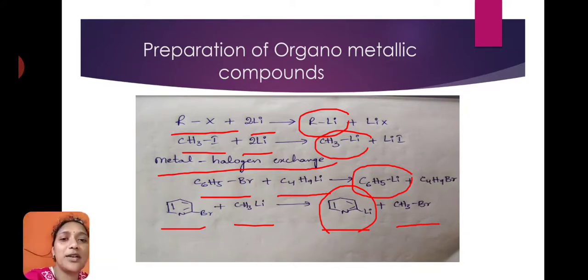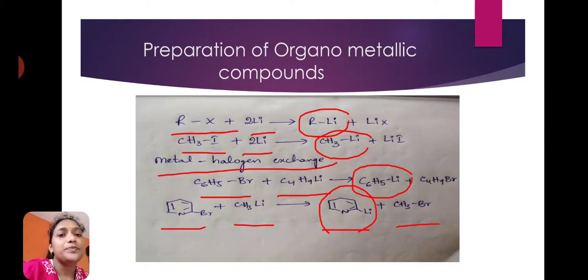Alkyl lithium is an organometallic compound. And for exchange between the metal and halogen, two examples we discussed: phenyl bromide plus butyl lithium gives phenyl lithium and butyl bromide.